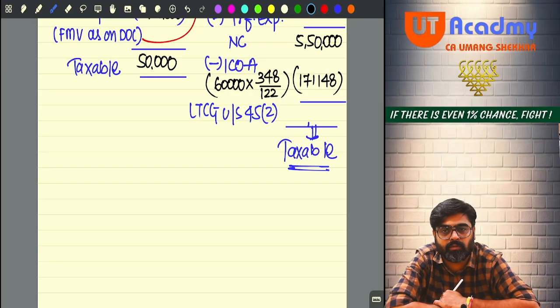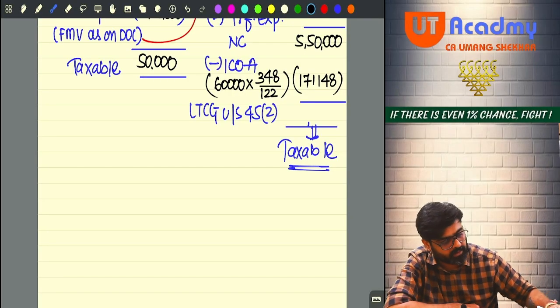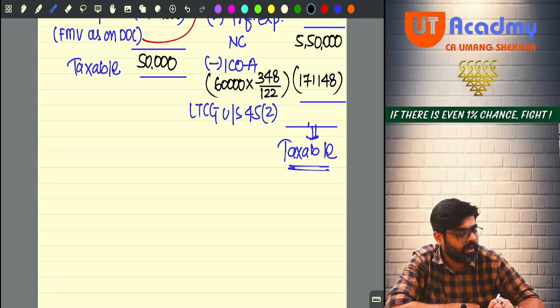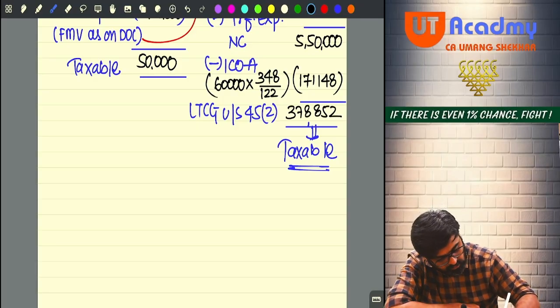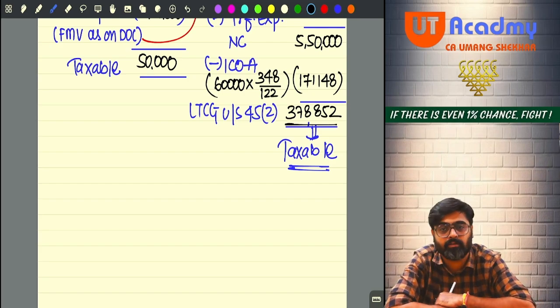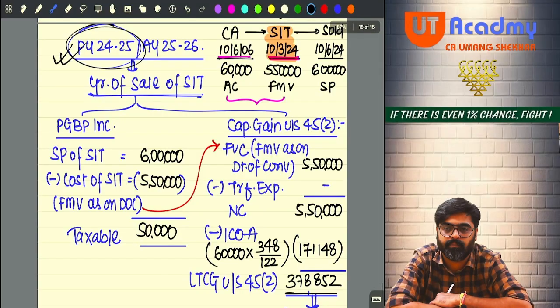Fortunately, there is no cost of improvement. If the cost of improvement would have been there, I would have taken that cost of improvement and I would have indexed that also. So reduce this amount out of 5,50,000. You will get 378,852. This will also be taxable in the same year in which the stock in trade is sold, 24-25.